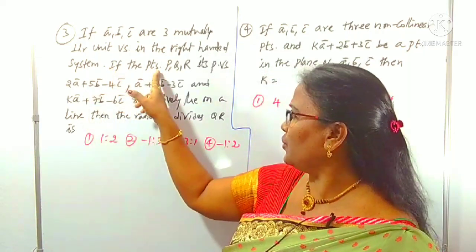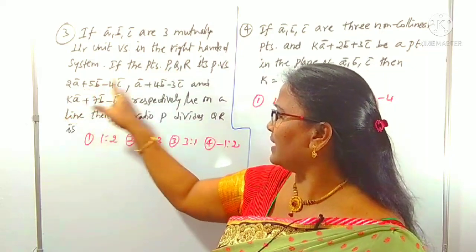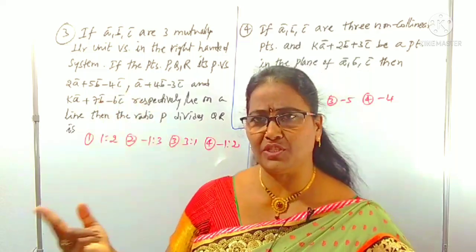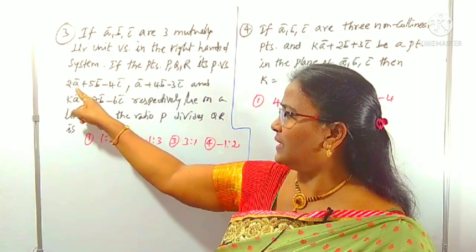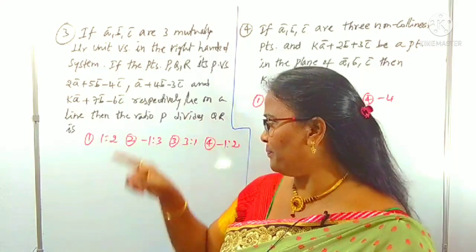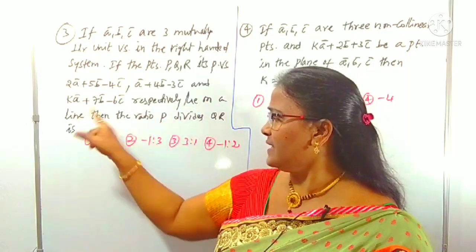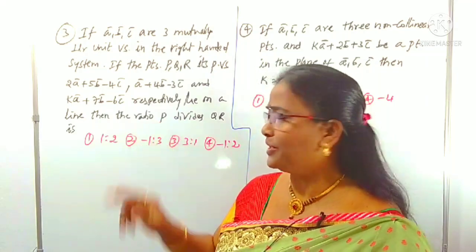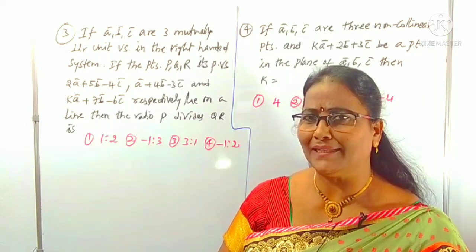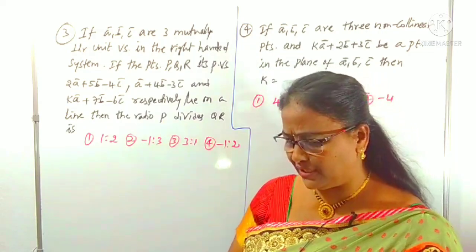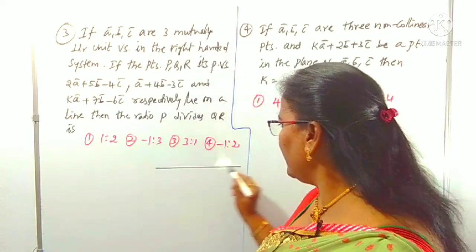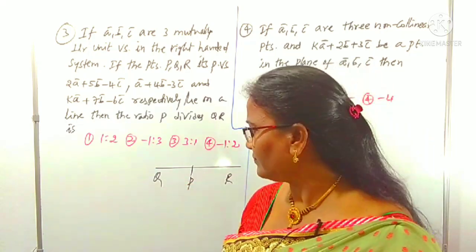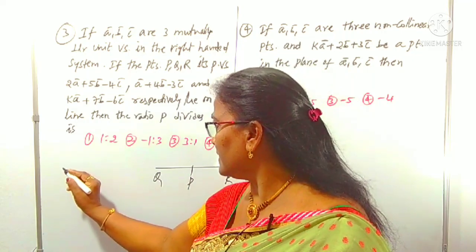Next, if the points P, Q, R are given with position vectors like this, three points' position vectors are given. Indirectly, in place of A, B, C you can think i, j, k. If all these three points P, Q, R lie on a line, then we can find the ratio in which P divides QR. That means P divides QR in the ratio when P, Q, R lie on the same line.